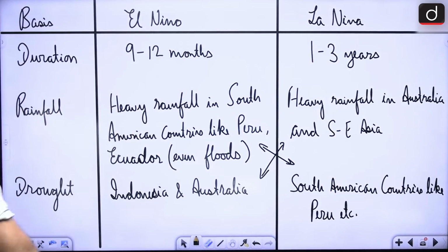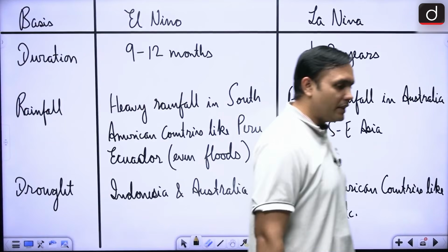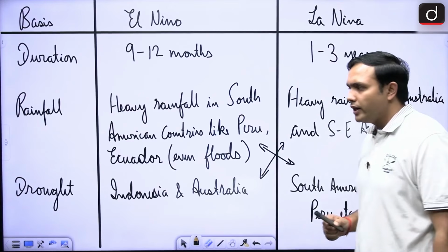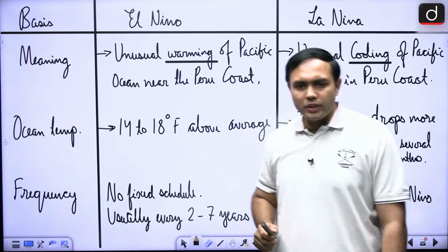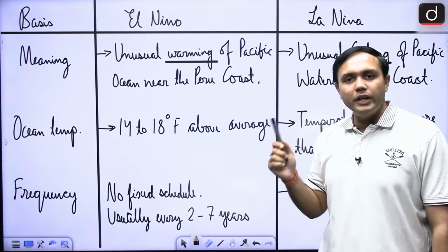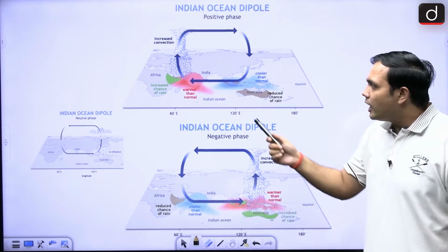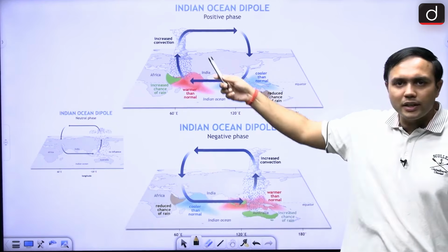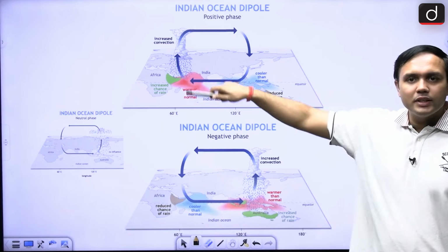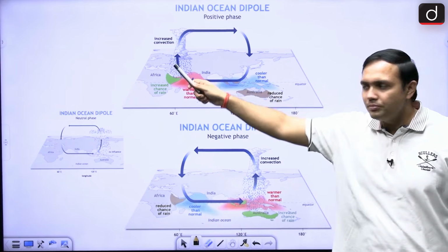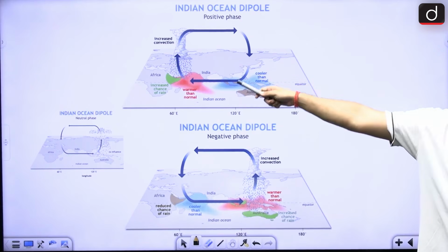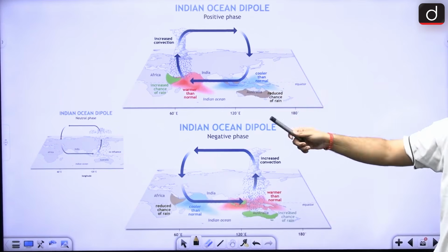Now, a similar condition is seen in case of the Indian Ocean region also, right? Here, in case of El Nino, what was happening? There was unusual warming in the Pacific Ocean. In case of the Indian Ocean dipole, there will be unusual warming in the western side, that is around the African coast. So, if it is warmer than normal, there will be more rainfall in this particular area. And cooler than normal in the Australian and Indonesian region. So, there you will have drought-like conditions, right?